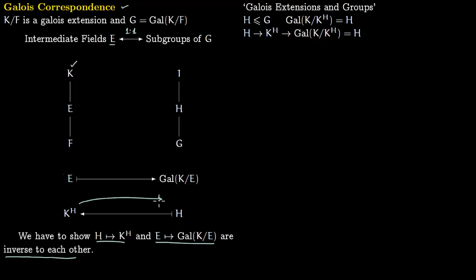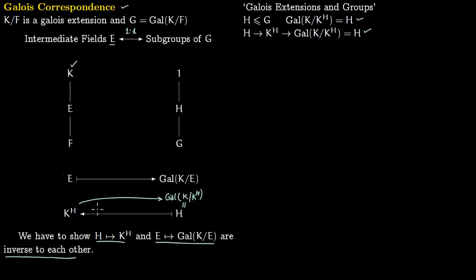K is the topmost field, so K remains the same, and instead of E we have K^H. Now this has to be equal to H and then we are done. But we have a result from the lecture Galois extensions and groups, that the Galois group of K over K^H is precisely H. So one direction is done. You go from H to K^H, and from K^H you apply this formula back and you get H.